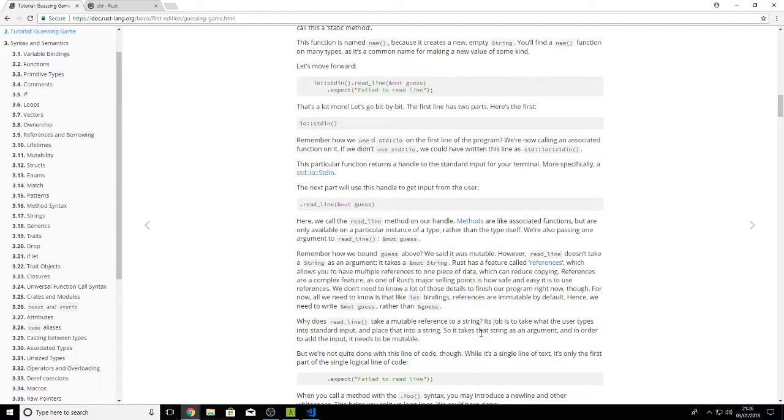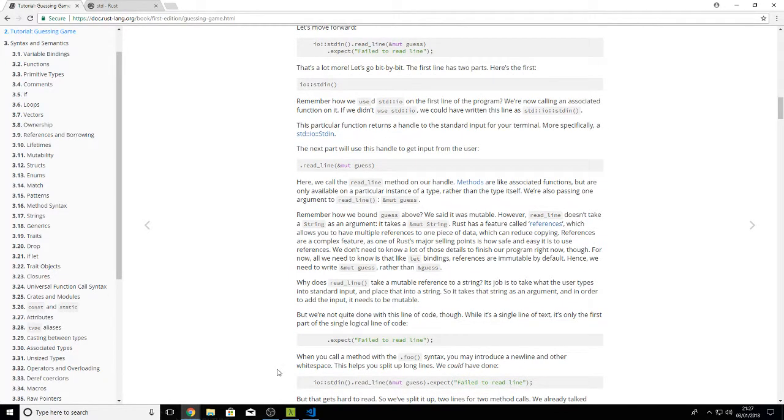Why does read_line take a mutable reference to a string? Its job is to take what the user types into the standard input and place it into that string. Yeah, that kind of makes sense. So it takes a string as an argument. In order to add the input, it needs to be mutable. We're not quite done with this line of code, though.